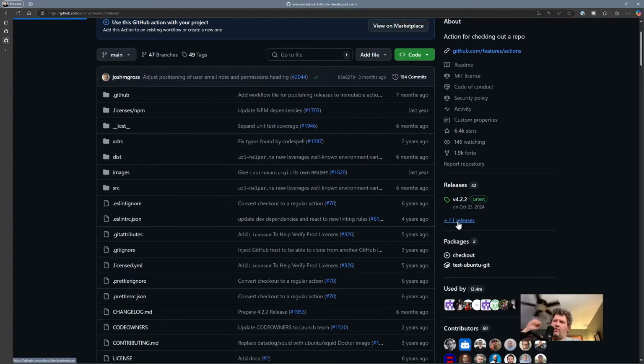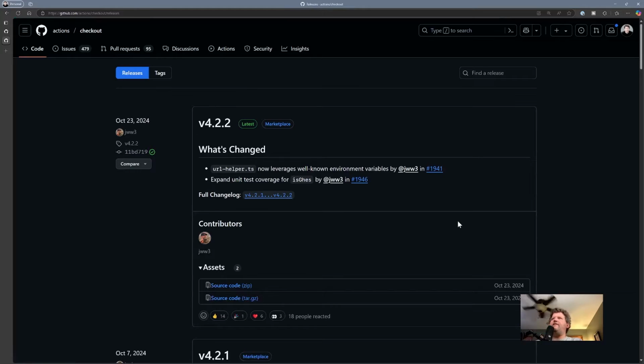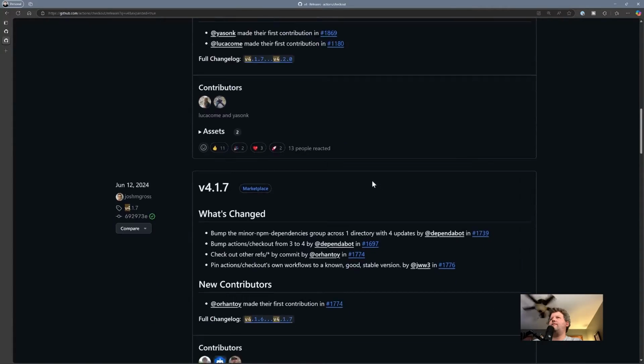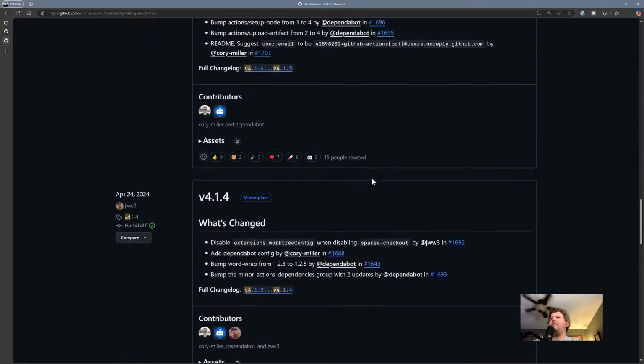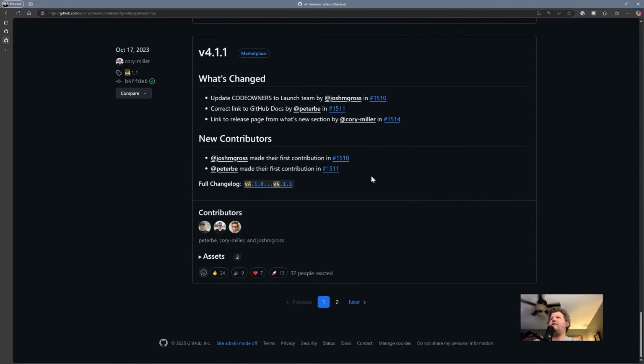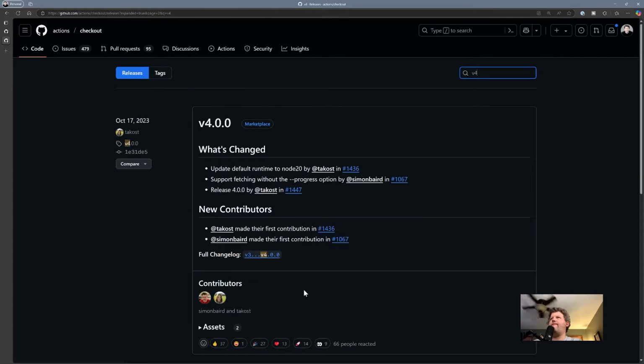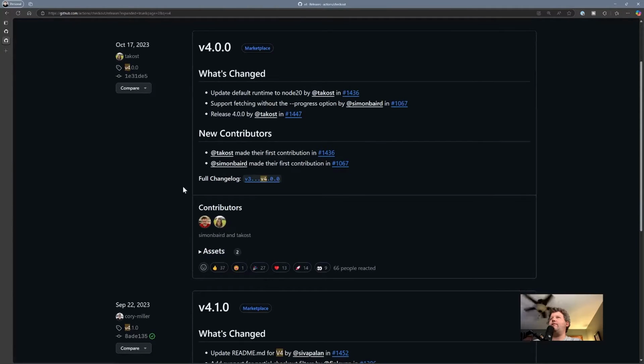So if we go look at the different releases, then we can see that if we do a search for, say, v4, and if we keep scrolling down, sooner or later we'll find one more page. There's v4.0.